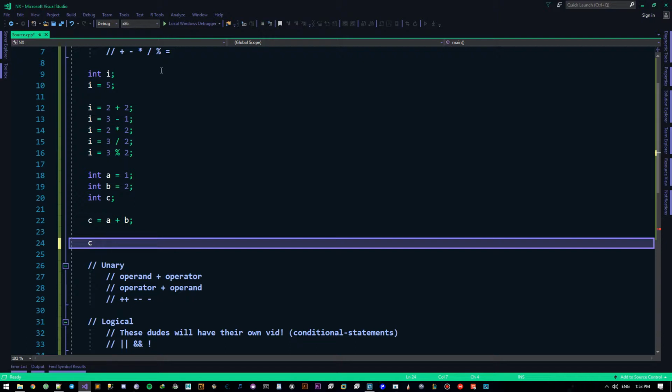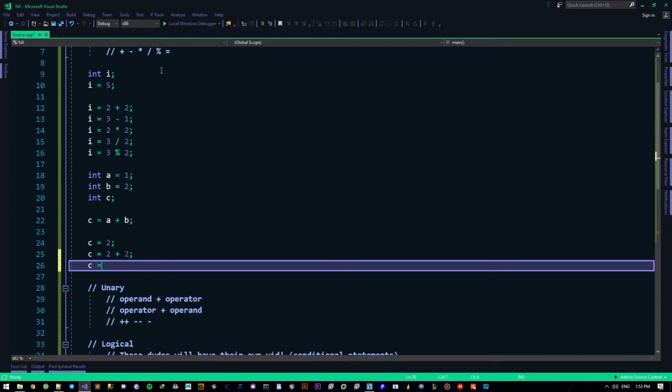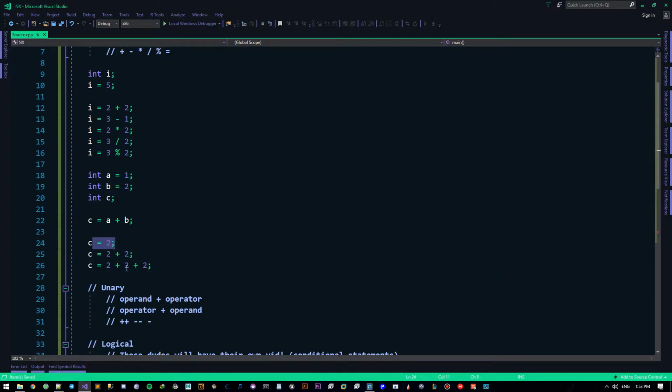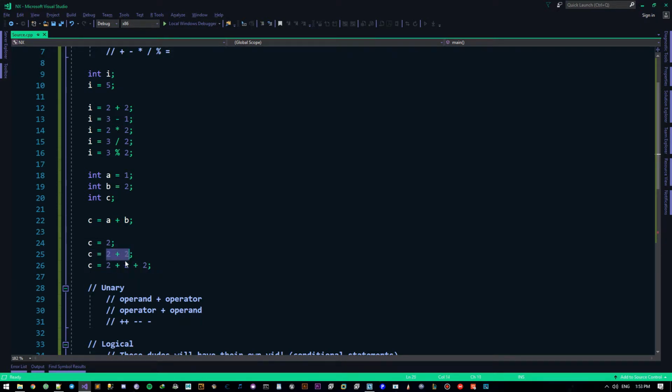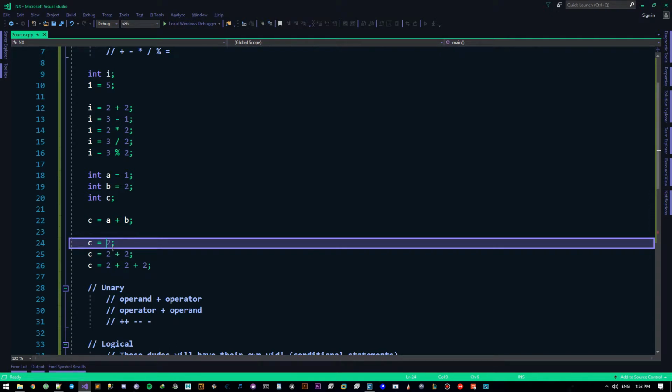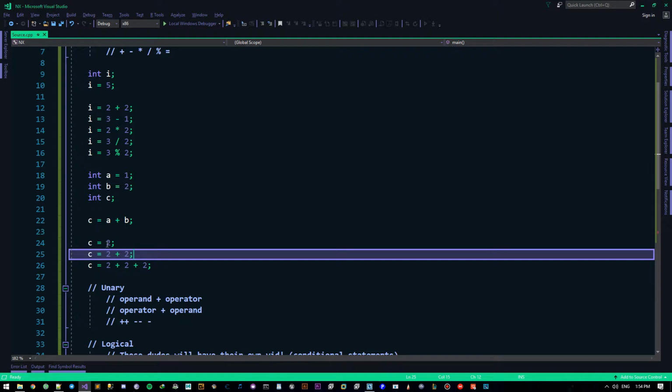Imagine if you want to add something to the value of c, okay? So the value of c is 2. Now, you want to add 2 to it, okay? So c is 2 plus 2, right? c is 2 plus 2 plus 2. Now, in each step, another 2 is being added to the current value of c, which is the one on the top of it, right? But it's a stupid way to do it like this. We have an operator for that. Or we have a way for that.